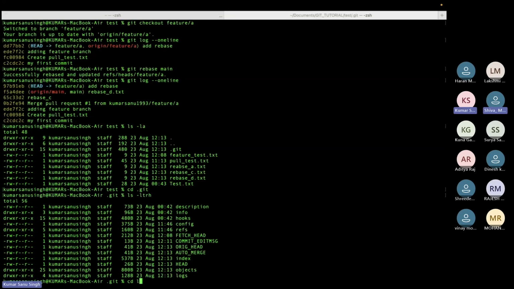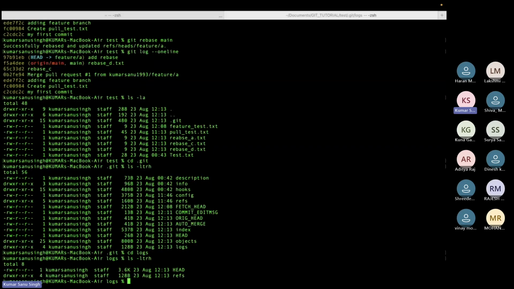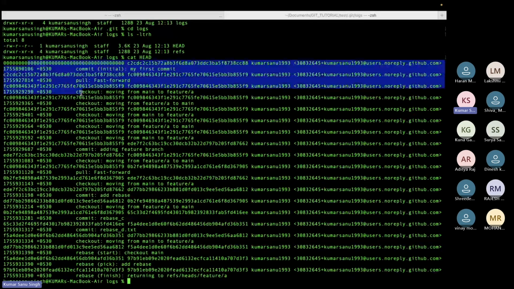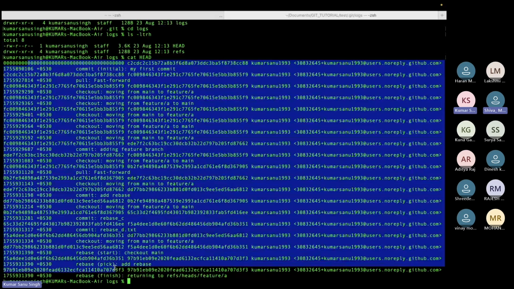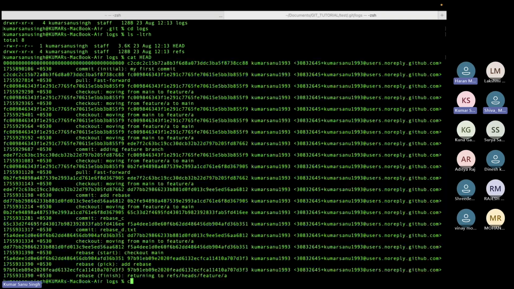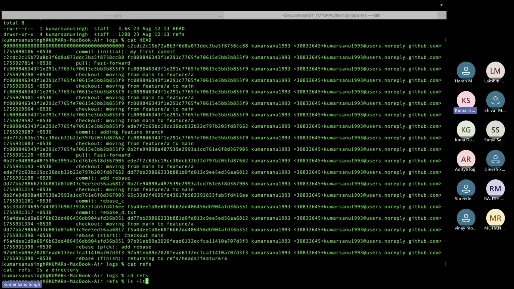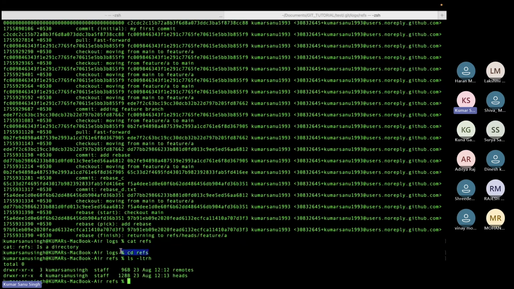For example, if I come inside logs, I can see everything. You can see cat HEAD. You can see this commit ID and everything here. Whatever changes I'm doing are recorded here. If you see the refs, ref is nothing but reference. What are the remotes my branch is connected to?